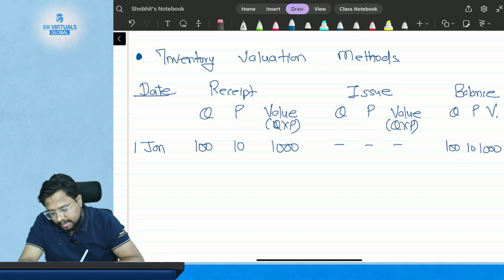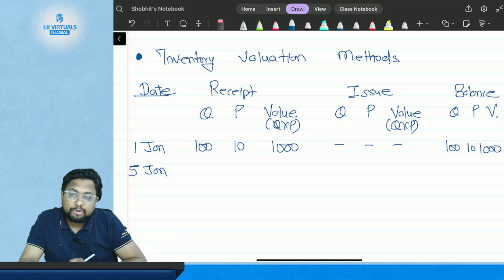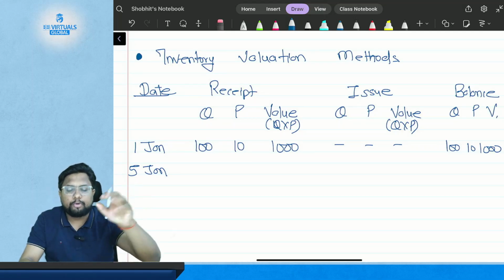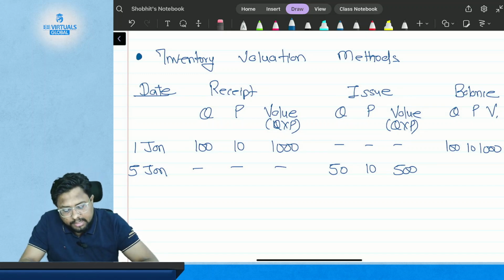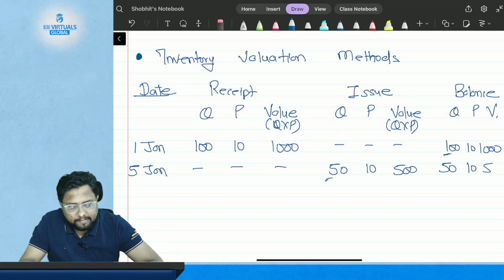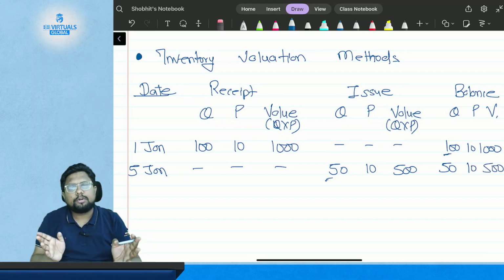Now again, on 5th of January, you actually issue the material to the production. So there is no receipt, you actually issue. You have issued 50 kgs of material at the rate of $10 per kg, so it is $500. So now you are left with how much of the material? Earlier you had 100 kgs, now you have issued 50 kgs, so you are left with 50 kgs of material at the rate of $10 per kg, which is $500. Till now this is all simple.